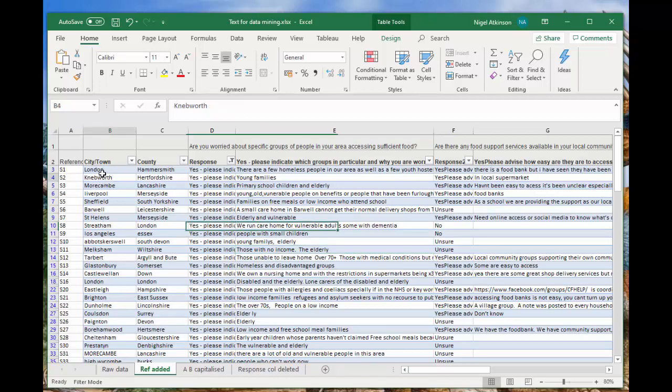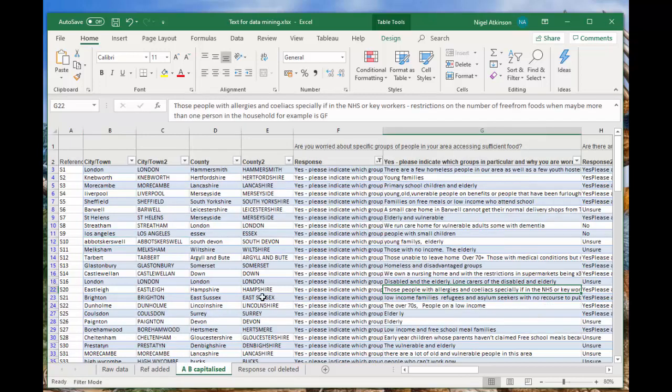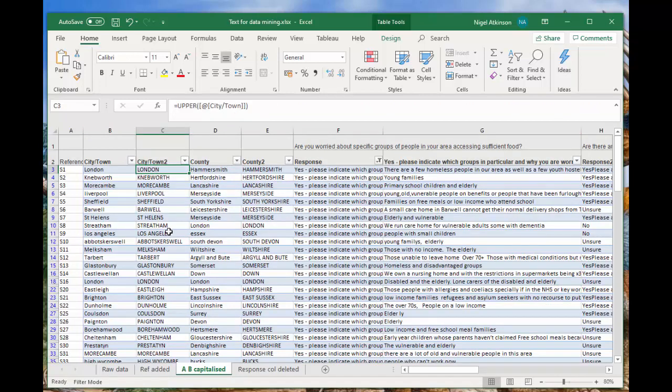In order to sort out some issues, again, there's another example there, Abbots Quarry doesn't have a capital A, which of course it should have. So what I've done is used a function to capitalise them. Now this is the UPPER function, which is a very nice function. You discover when you use it, it does everything in a particular column when you do the first one. So I've done that both for town and city and also for county.